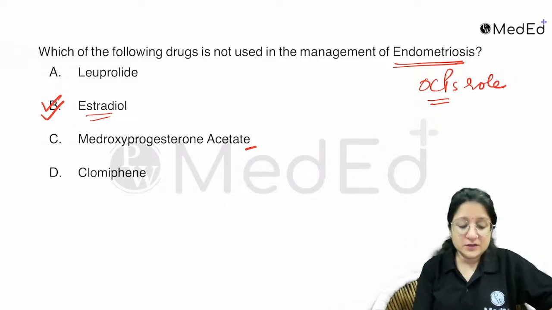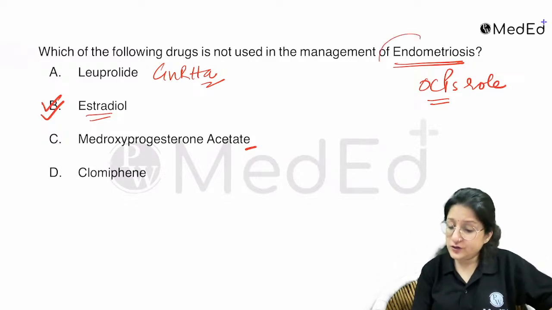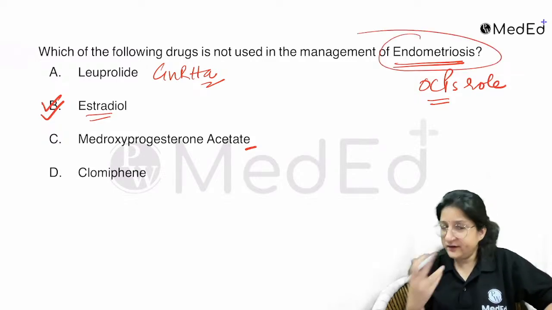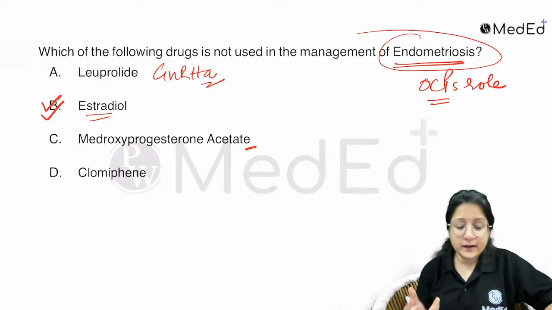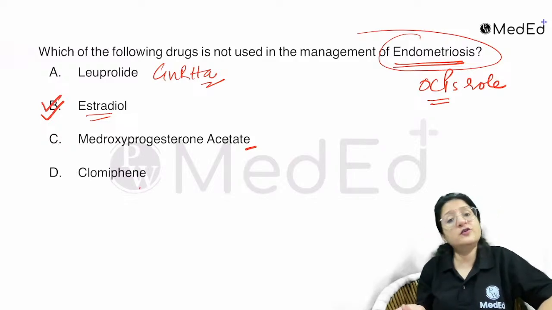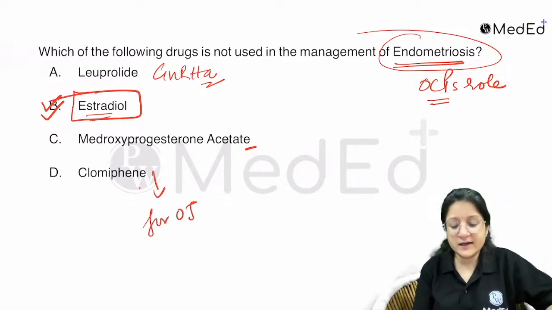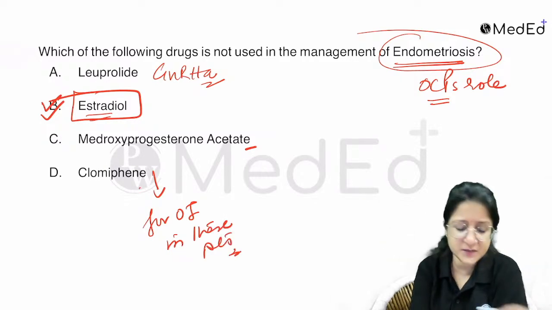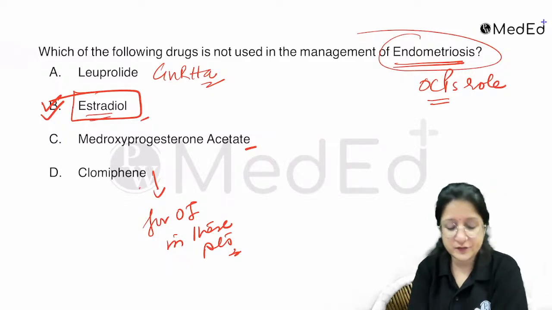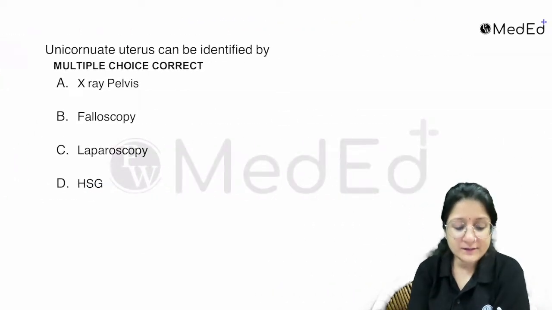right? Then leuprolide is a GnRH analog. GnRH analog can be used for suppression of ovarian hormone. Endometriosis patients also often require ovulation induction for their infertility. So clomiphene citrate will have a role in endometriosis. Surely estradiol will not have a role, right? So clomiphene can be used for ovulation induction, and even other drugs for ovulation. Estradiol will not help in management of this. That is not going to be the cure. Okay. Now let's have a look at the next question.